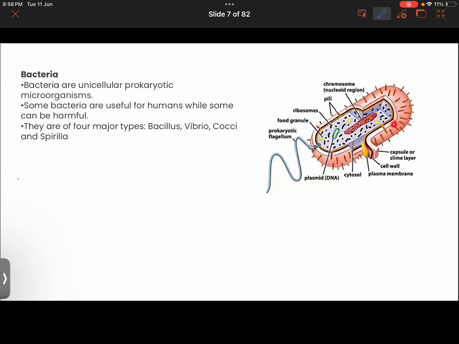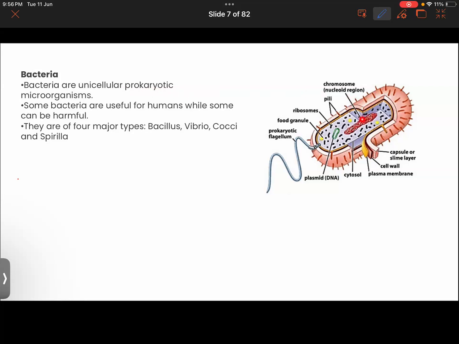For example, we look at our body, and then think of this bacteria. Compare the size of a bacteria and the size of our body. How small a bacteria is. It is just made up of one cell and it is able to carry out all its processes, all its functions.